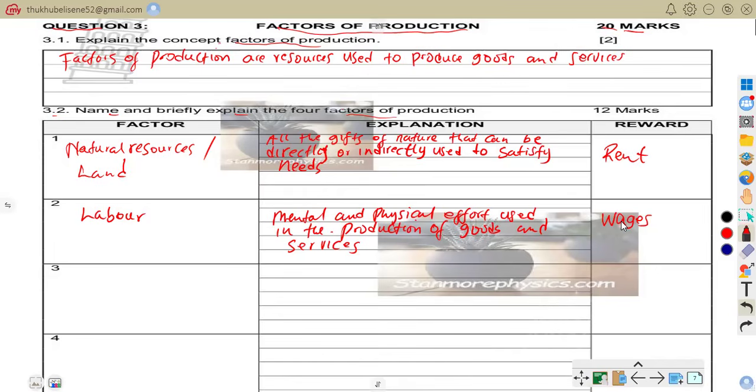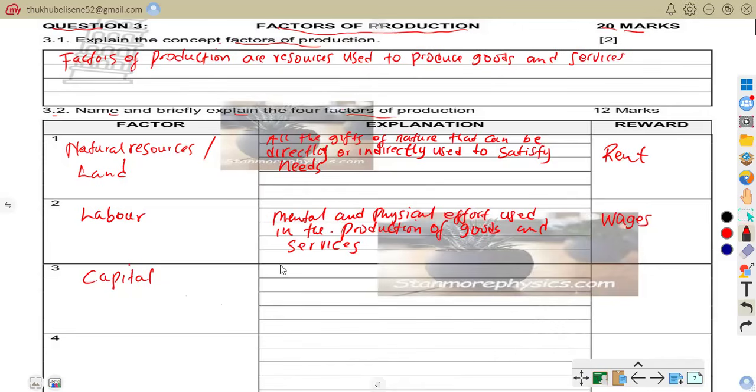So now we also have what? Capital. When you talk of capital, you're talking about all the money and goods that are invested in the business so that production can take place.